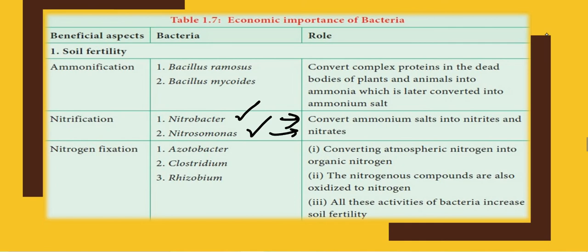Then nitrogen fixation. Nitrogen fixation can be done by azotobacter, clostridium, and rhizobium. So you are knowing the details of rhizobium. That's again an important part in the mineral nutrition chapter, part of plant physiology in plus one. And their role is converting atmospheric nitrogen into organic nitrogen. Nitrogenous compounds are also oxidized to nitrogen. All these activities of bacteria increase soil fertility. So it is economic importance.